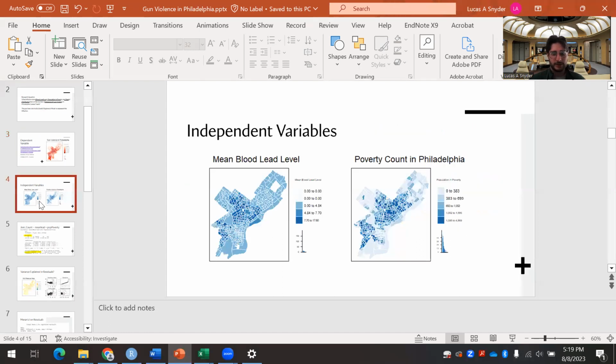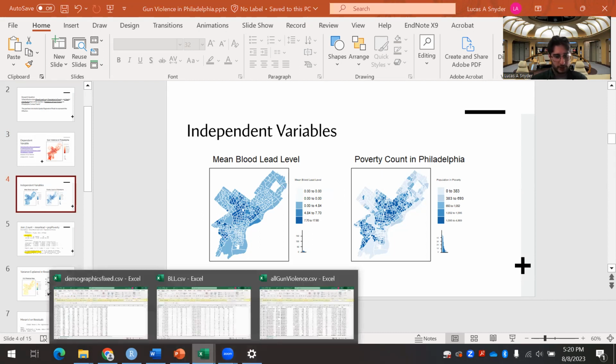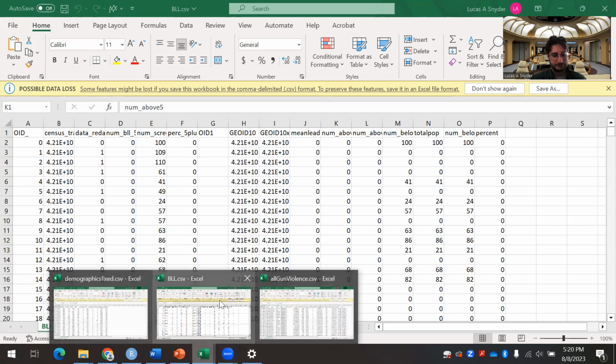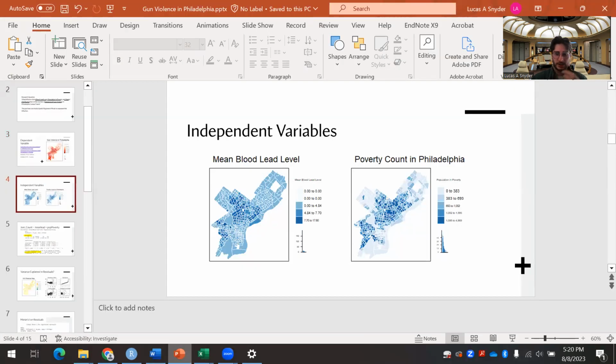Let's check out the other data I'm going to use. I picked out a data set identifying mean blood lead level in Philadelphia. I got this from another class. Here's a CSV, just with the geoids, and we got other stuff. It was identifying, I think, the number above 5 micrograms in your bloodstream or something, but I'm just going with the mean blood lead level for the population of a census tract, really.